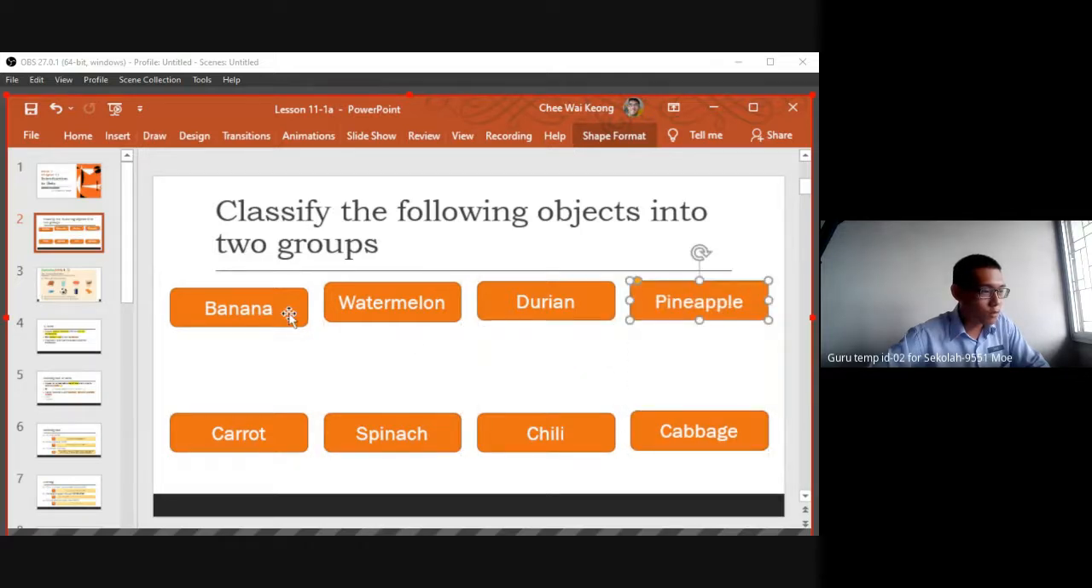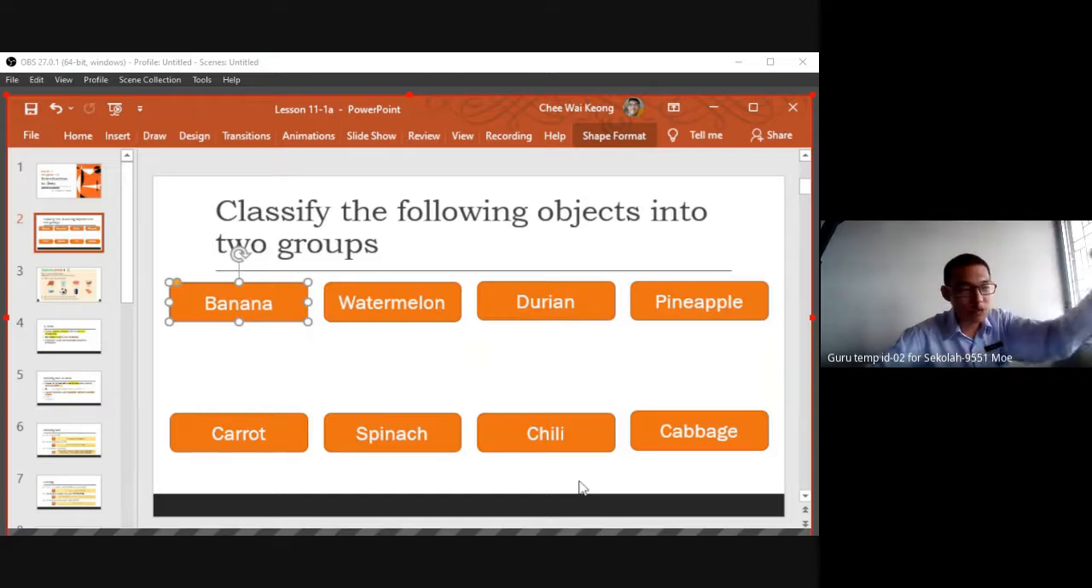These are called fruit. This one is a group of fruit. Another one is vegetable. So we already classified them into two groups, but in mathematics, we will not call them a group. We call it a set. After we classify, we have a collection. After we collect banana, watermelon, durian, pineapple, this one we classify as a set of fruits.